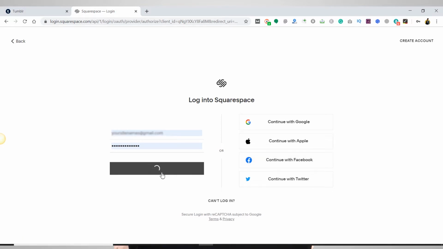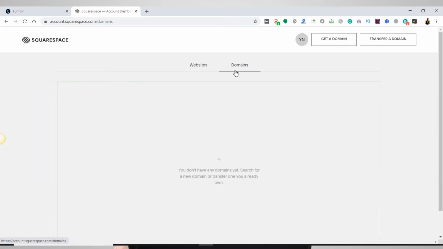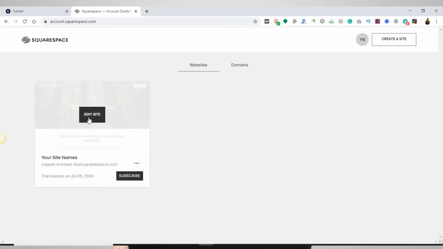So just log in from here. Once you log in to this platform, it will be showing one website and domains. So you can purchase a domain from here or transfer your domain into this platform. And there's one website that I have created.